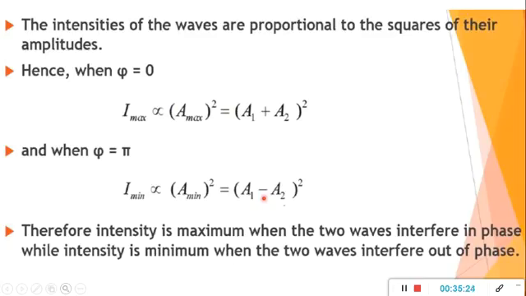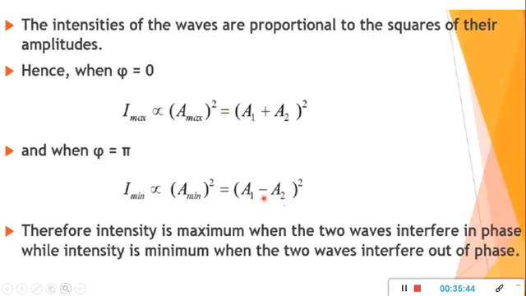And the second case, when phi equals pi, that is out of phase, opposite phase, I min is directly proportional to a minimum square, that is a1 minus a2 the whole square. Therefore, intensity is maximum when the 2 waves interfere in phase, while intensity is minimum when 2 waves interfere out of phase.